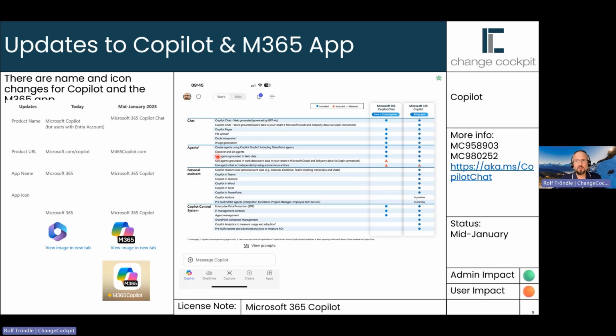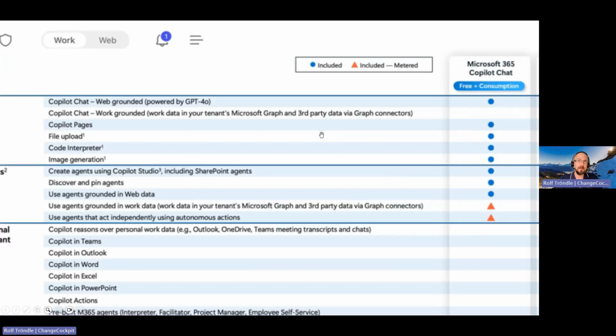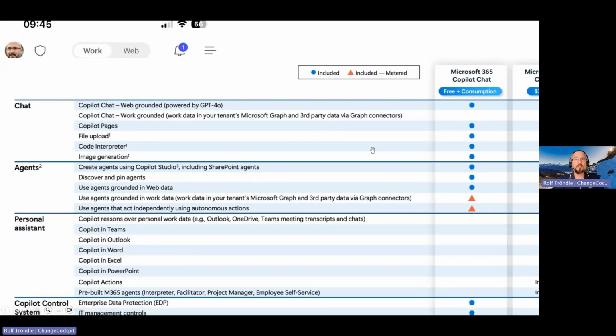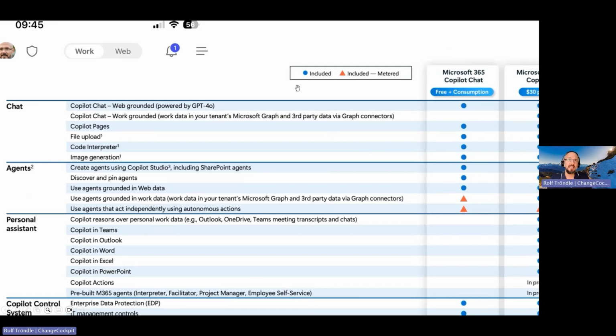Then another big new feature, which was actually also announced here in ChangeCockpit, I think already two months ago or at the latest in December: free users get the possibility to access Copilot agents in your tenant. Till now, let's say you created a new SharePoint Online agent, where you can chat with data you define, meaning you only use certain files and folders as input for this agent.